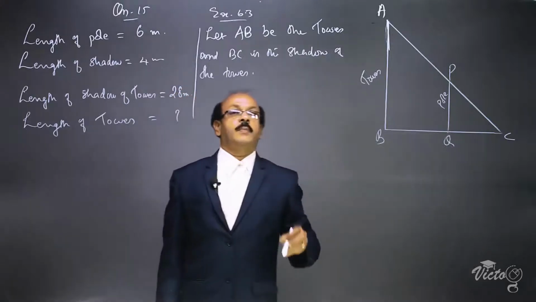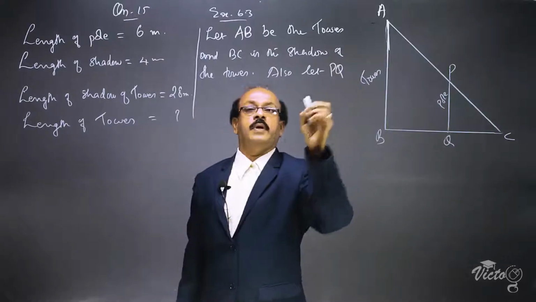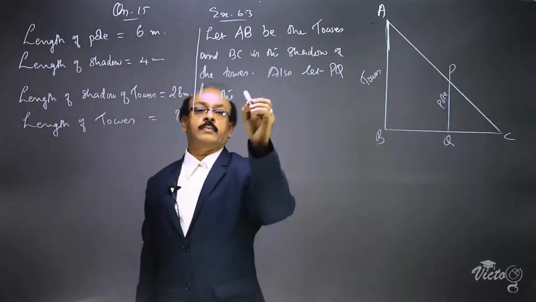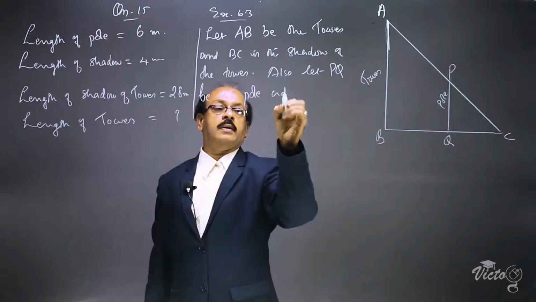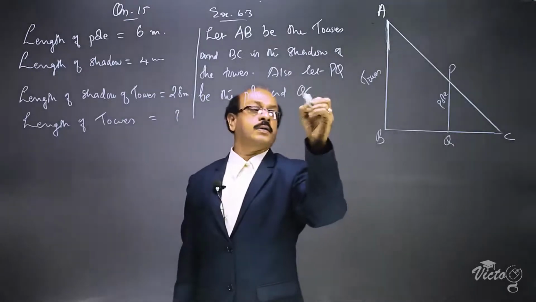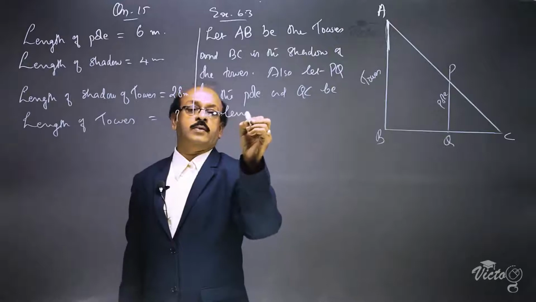Also let PQ be the pole and QC be the length of its shadow.